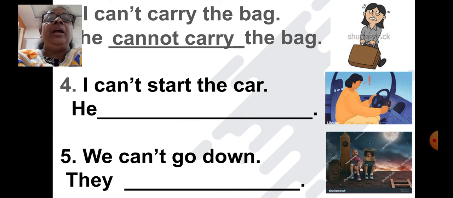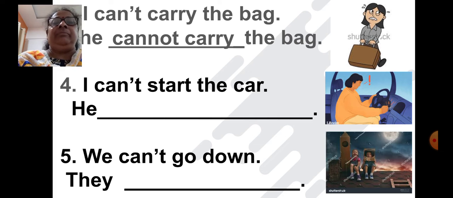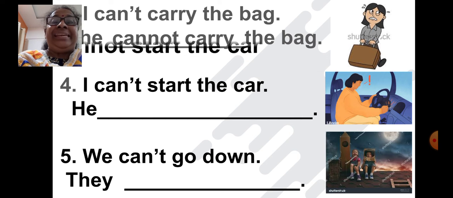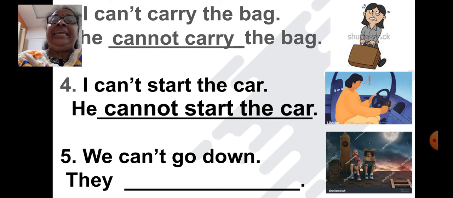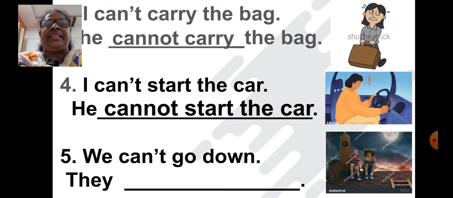Next one. I can't start the car. Now what will you write over here? Think, children. Yes, he cannot start the car. Next one, fifth one. We can't go down. See, they are sitting on top of the roof. They can't go down. So what will you write over there?